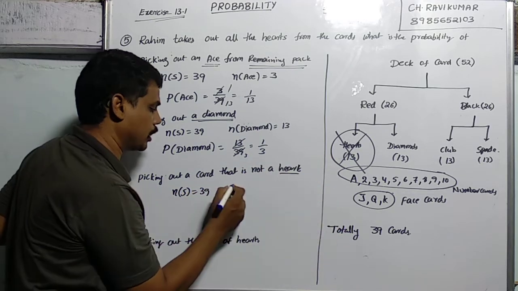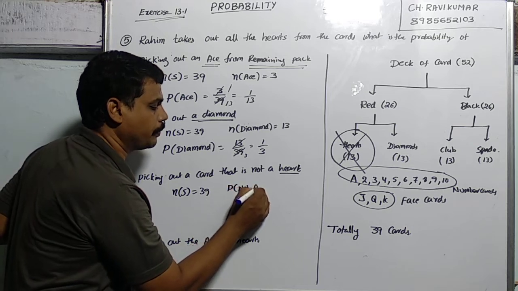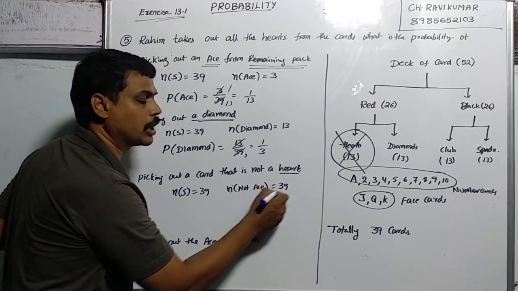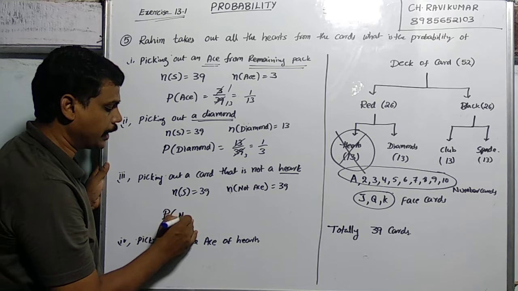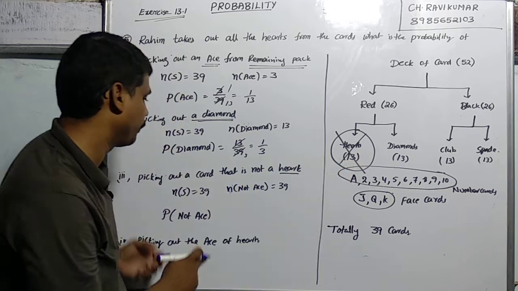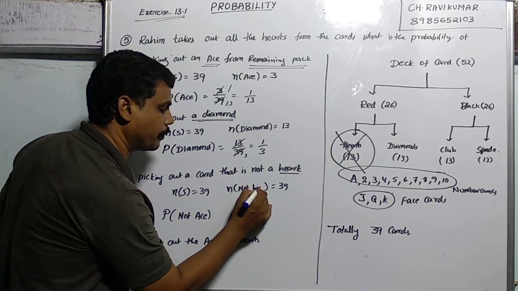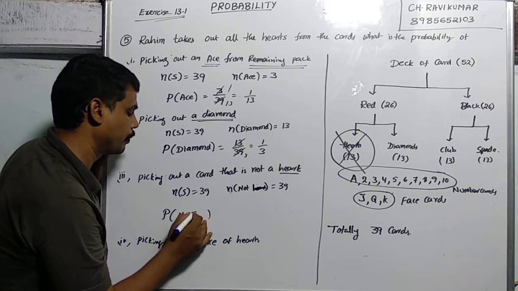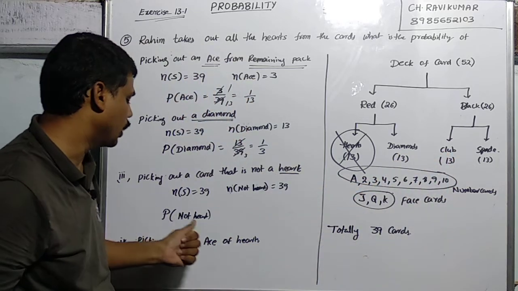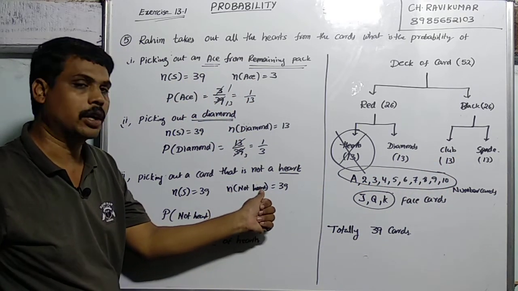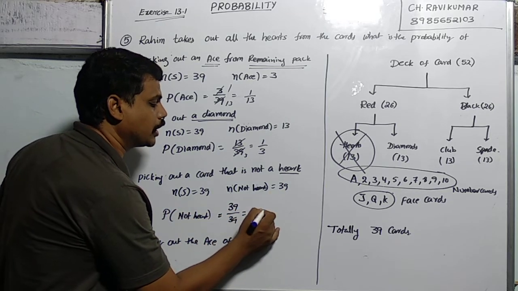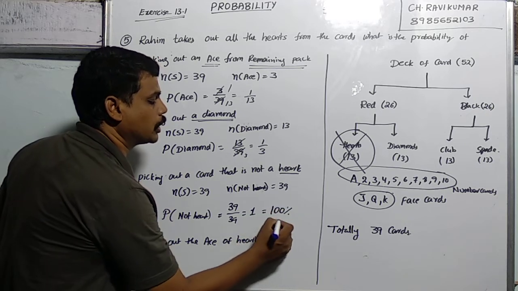All 39 cards are not hearts. The probability of not a heart is 39 by 39. So you are getting 1, which is 100%. So it is a sure event.